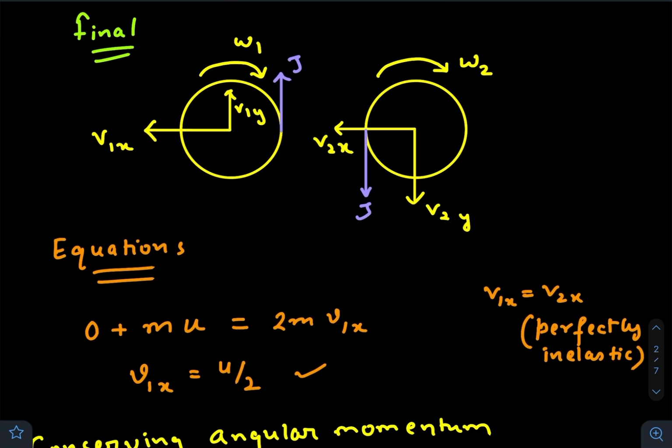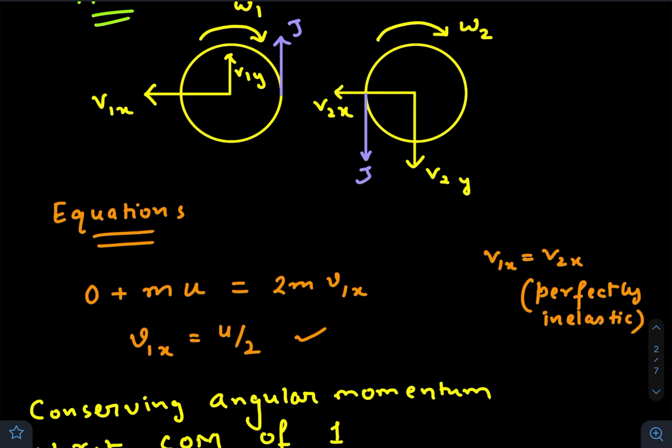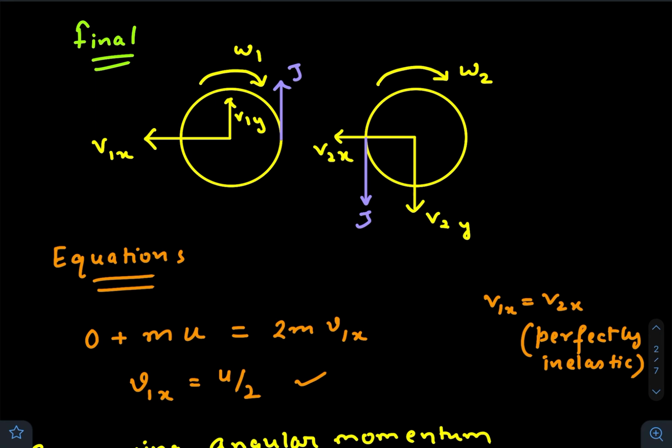Now, as the collision is perfectly inelastic, the velocity component along the line of impact will be equal after the collision. So conserving momentum along this line, we get v1x equal to v2x, and it will be equal to u by 2, right? So this one was pretty easy.